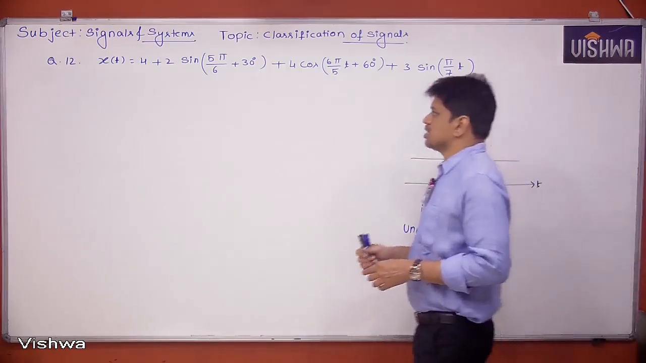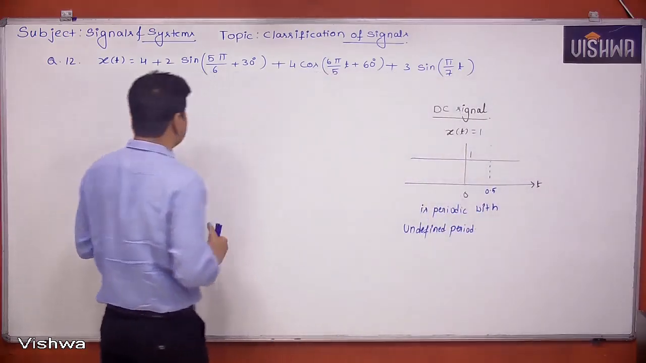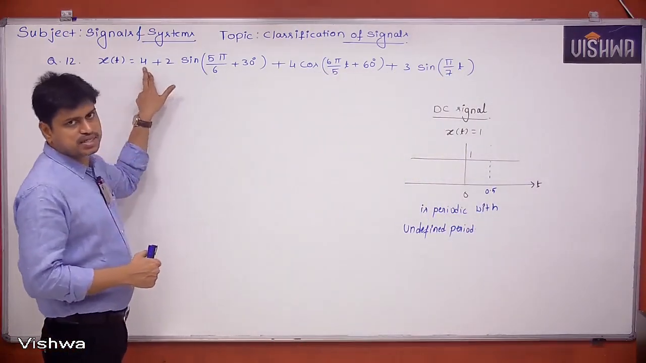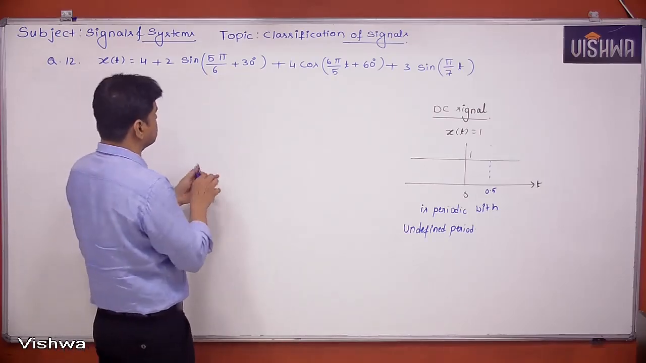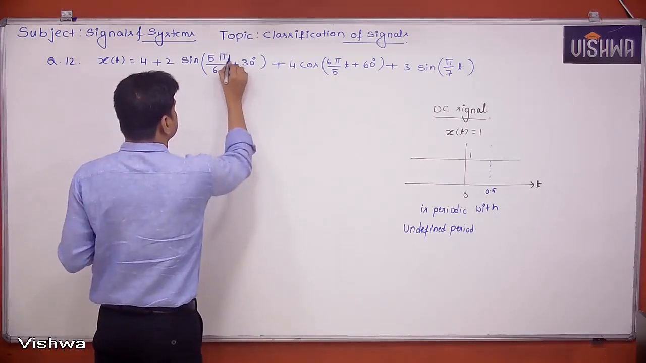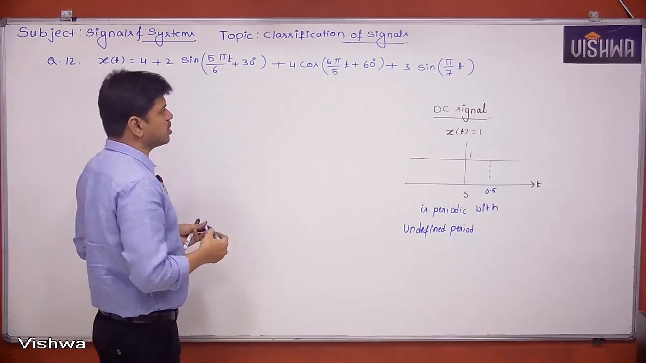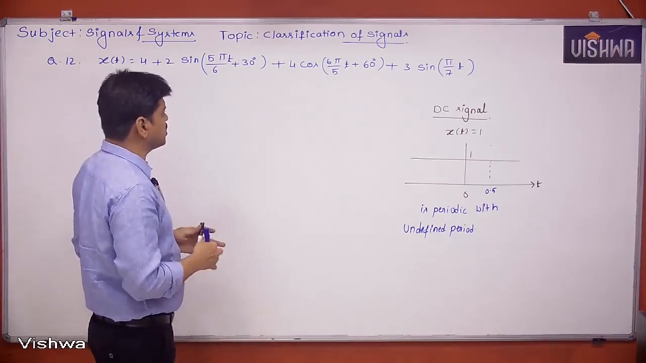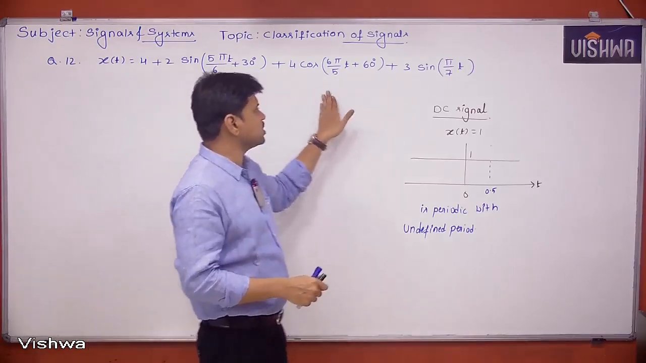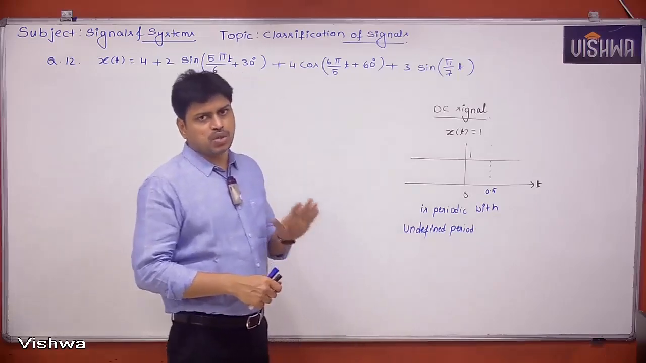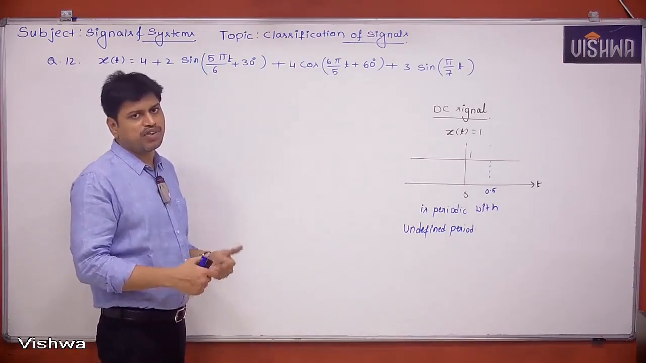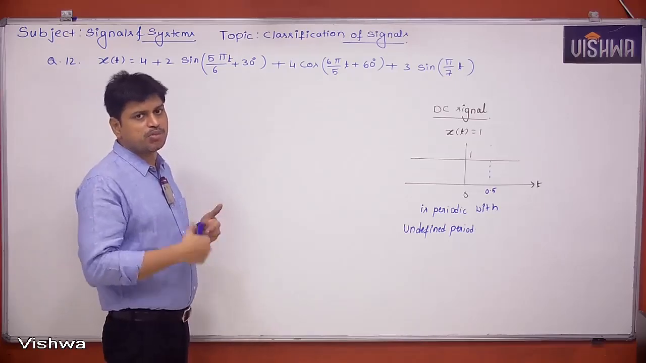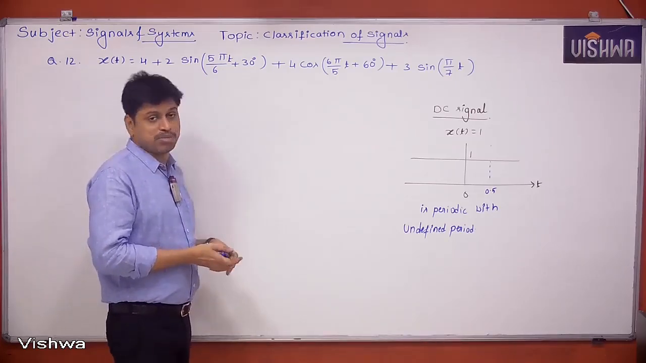Now, coming to the question. A DC signal is a periodic signal. And every sinusoid, cosine or phasor in the continuous-time case is always periodic. So this signal is periodic, this signal is periodic, this signal is periodic. Individually, everything is periodic. But what if I take the sum? Is it going to be periodic? The answer is maybe, maybe not.